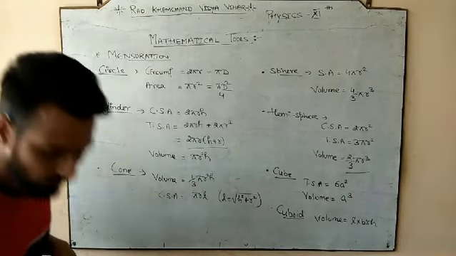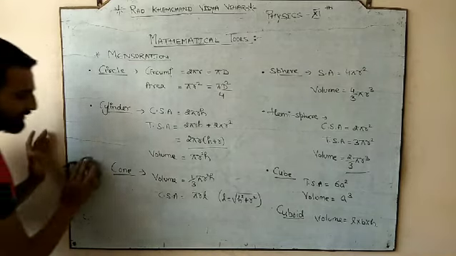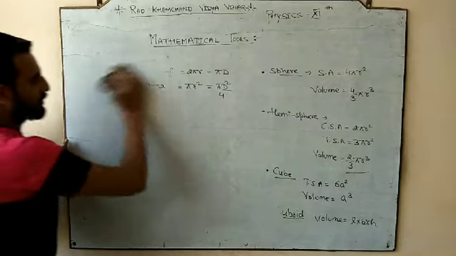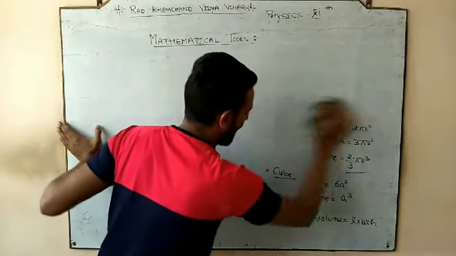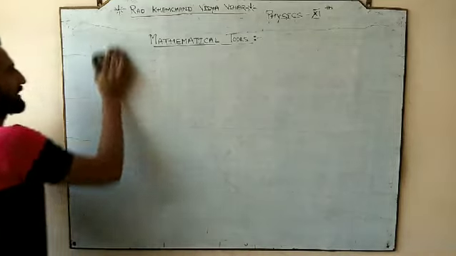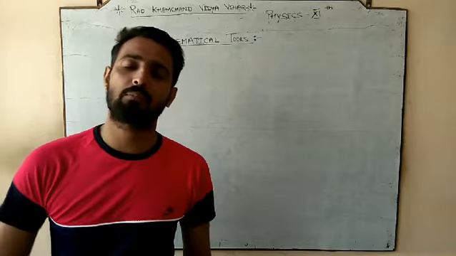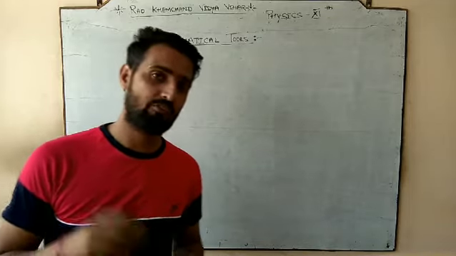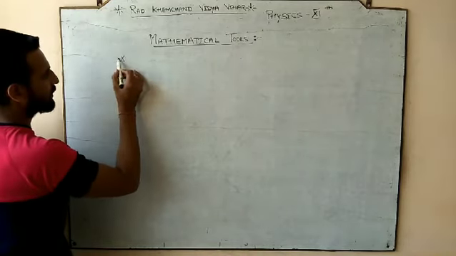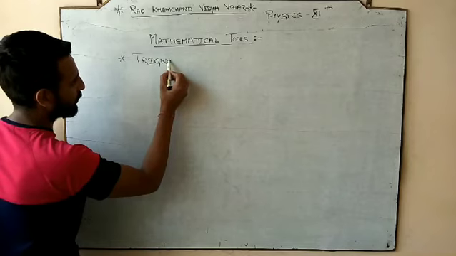Done? Okay. So just after dealing with the mensuration, we have discussed the algebra, we have discussed the mensuration. Now we are going to enter into the next mathematical tool, which is going to be a very important part of physics, which is going to play a very important role in physics, and that tool is your what? Trigonometry.